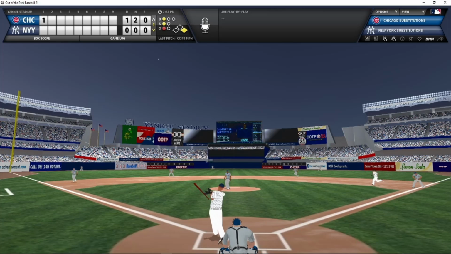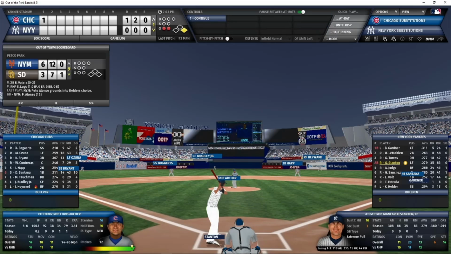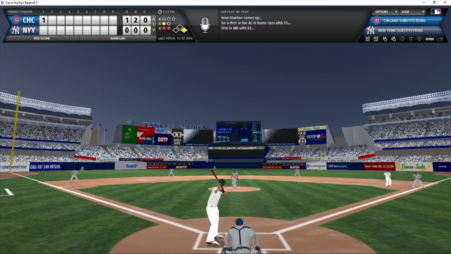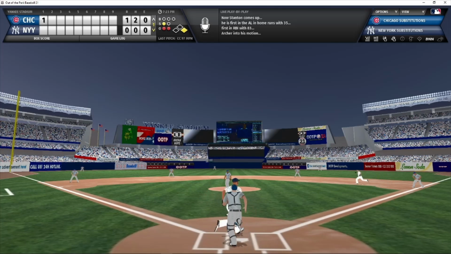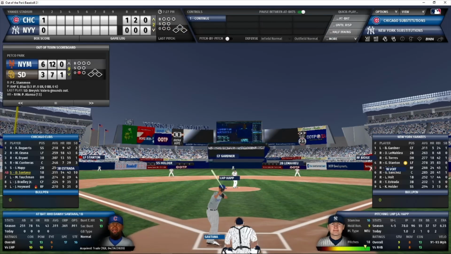1-1 count to Torres. Here's the pitch. Popped up to left, Ozuna tracking, heading toward the corner. He makes the catch on the warning track in the left field corner. So, 2 outs now. Runner on first. Stanton, the batter, standing in against Archer. 1 strike count. Archer looking for the sign. And here's the pitch. And there's a ground ball in front of the plate. Contreras has it, throws to first, and the side is retired. The Yankees strand a runner. We go to the top of the second. It is 1-0 Chicago.